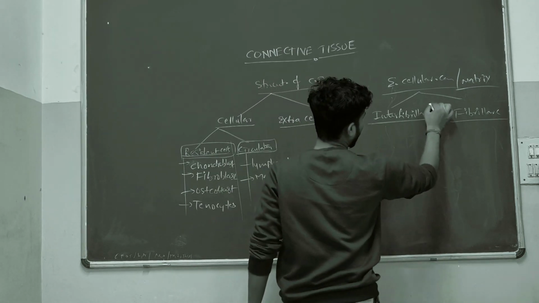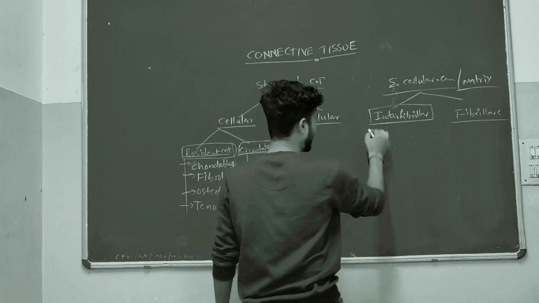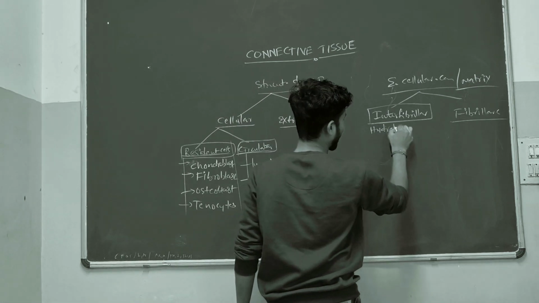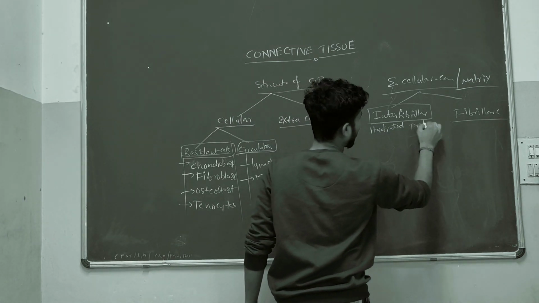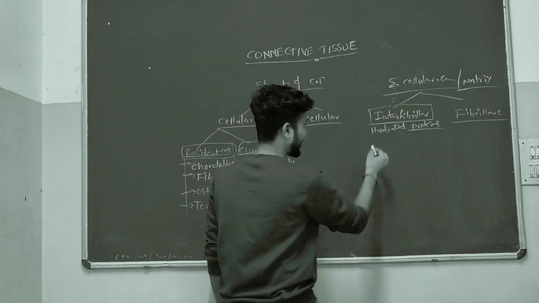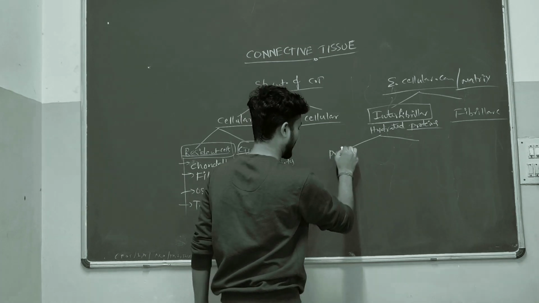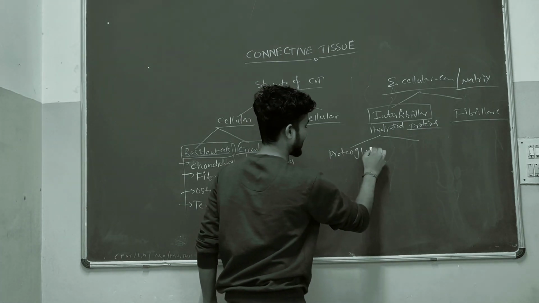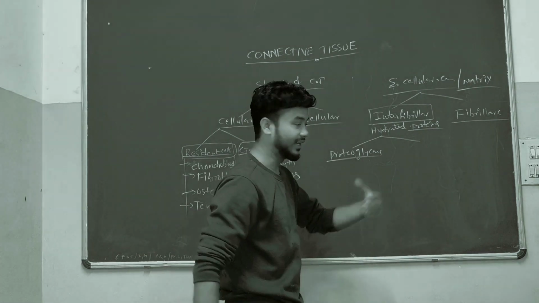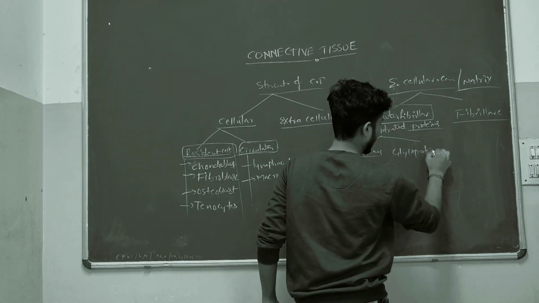Here the interfibrillar component is mostly formed by hydrated proteins, which will be present in the form of proteoglycans and glycoproteins.